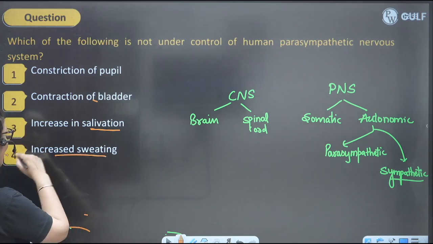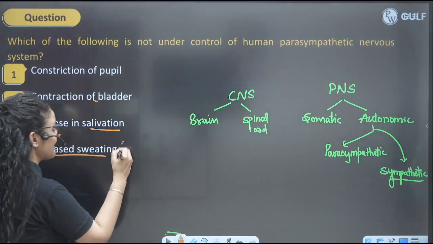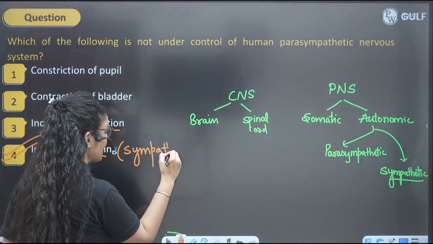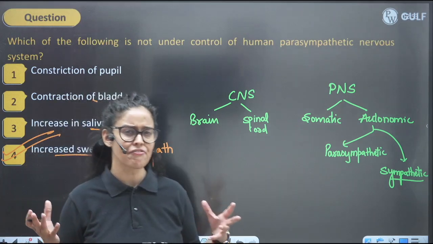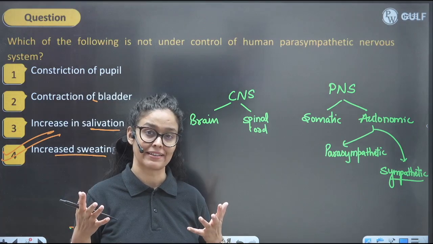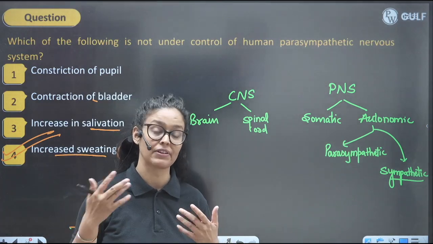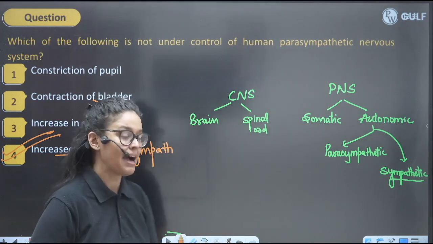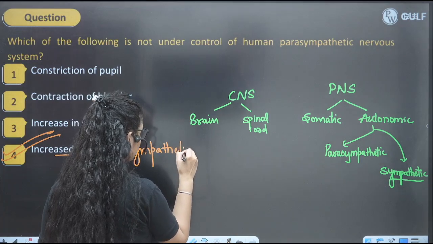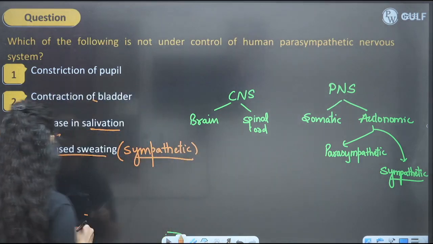Increase sweating, no. This is under the control of sympathetic. You are sweating when you are in stress, but when you are chilling, having fun, very relaxed, at that time no sweat, right? That time sweat doesn't happen. But when you are in stress, obviously sweating happens. So it is under the control of sympathetic, not parasympathetic. So this will be the odd one out.